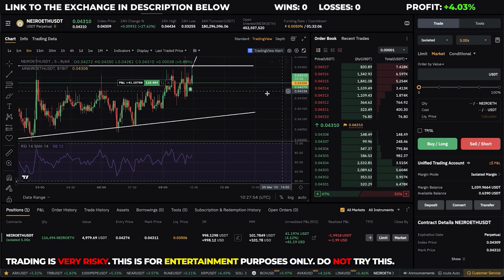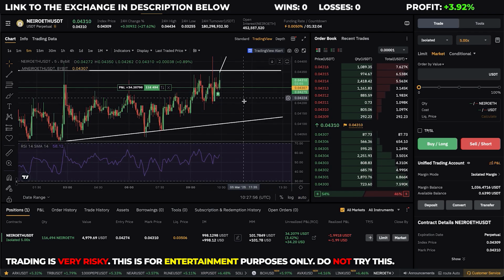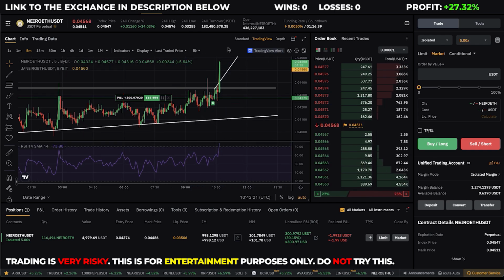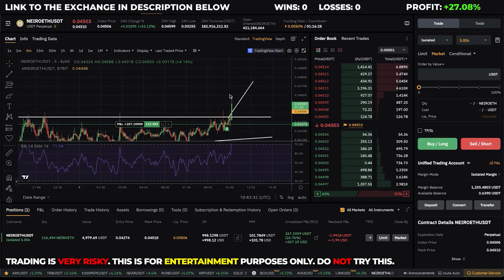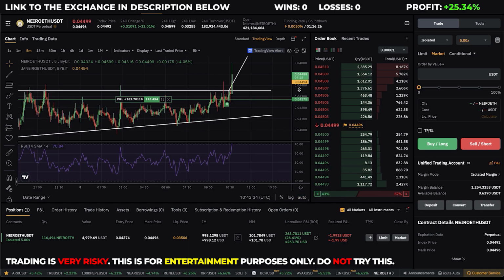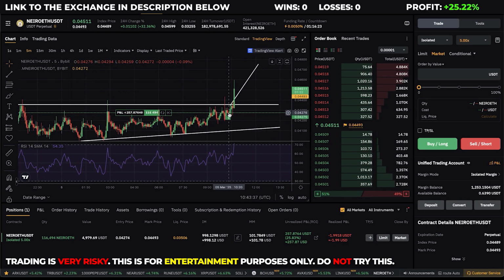And it's also very nice to be in profit right away when scalping, because if the price suddenly breaks down, I can close the position at break even or a very small loss. And boom, there we go. This is the breakout I was waiting for. Pretty insane breakout, guys. And it's almost halfway to this line that I was predicting just a few minutes ago. I think it's like 20 minutes into this trade and I'm up $300 almost.